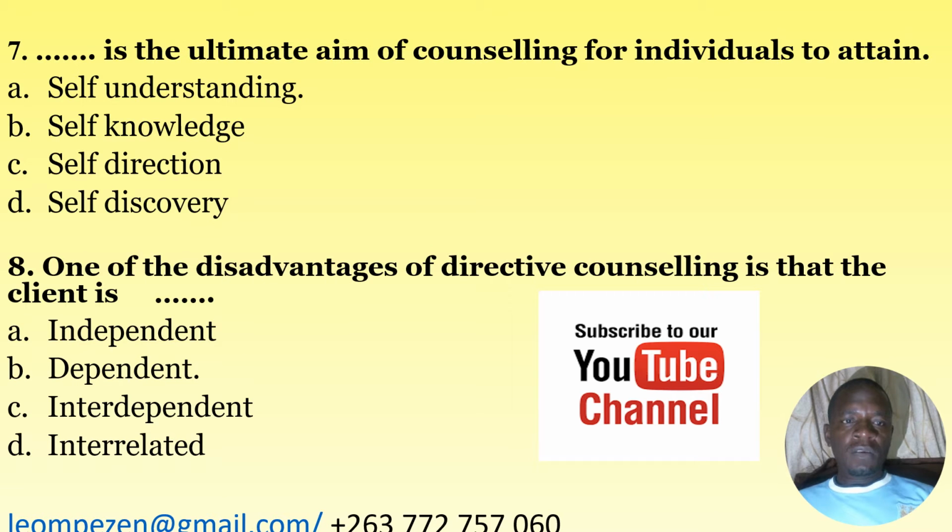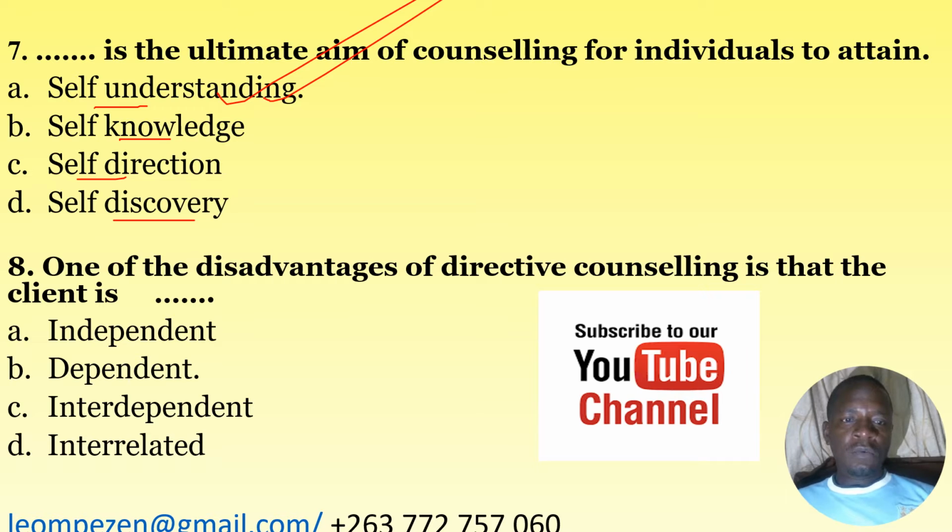Number 7, dash is the ultimate aim of counseling for individuals to attain: A, self-understanding; B, self-knowledge; C, self-direction; and D, self-discovery. The correct answer is A. Self-understanding is the ultimate aim for counseling.